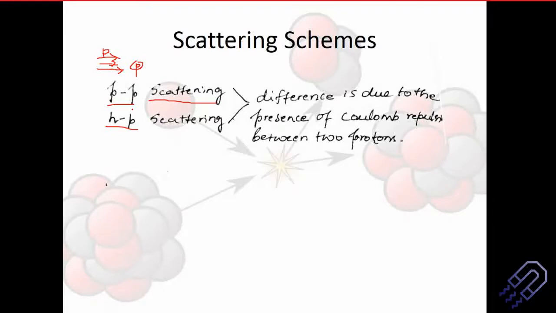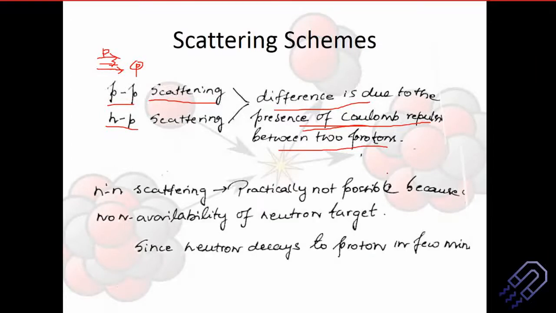If we have it very fast, the deflection will be minimum, and then we can have only the plane wave and analyze it. So the difference is basically a factor of Coulomb repulsion. Whenever we have two protons, there is a Coulomb repulsion. For neutron-proton, there is no such electromagnetic interaction. So the analysis tends to be totally different, and that's why in any nuclear physics book, the scattering chapter has a lot of things: proton-proton, neutron-proton.